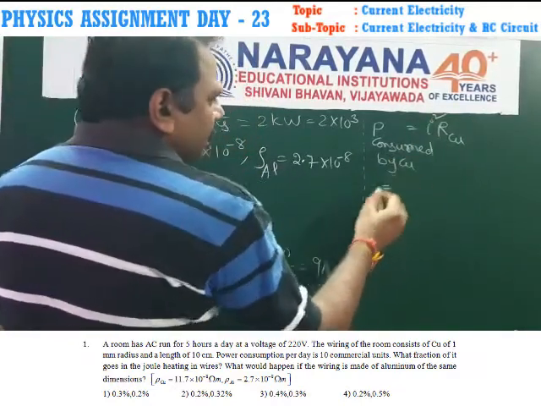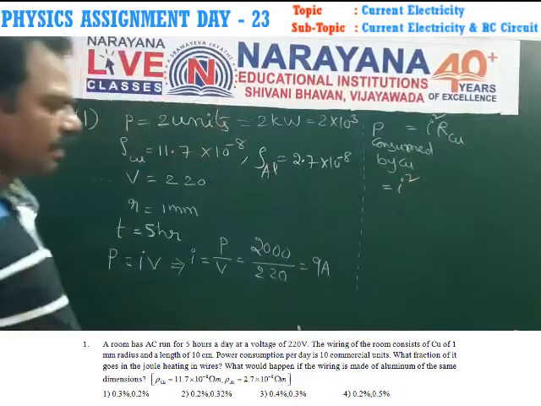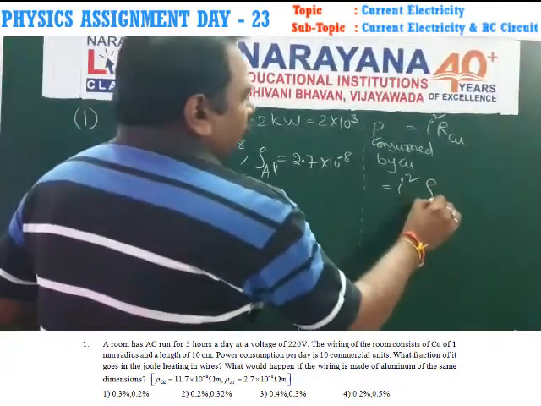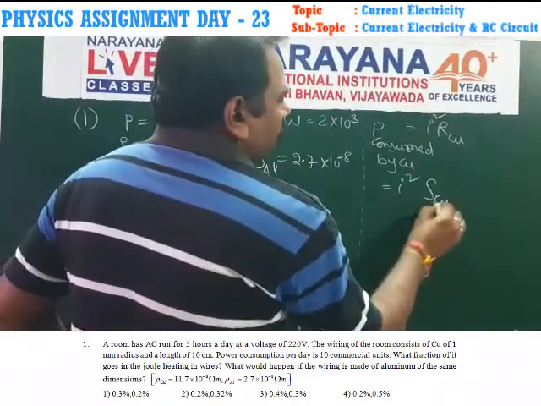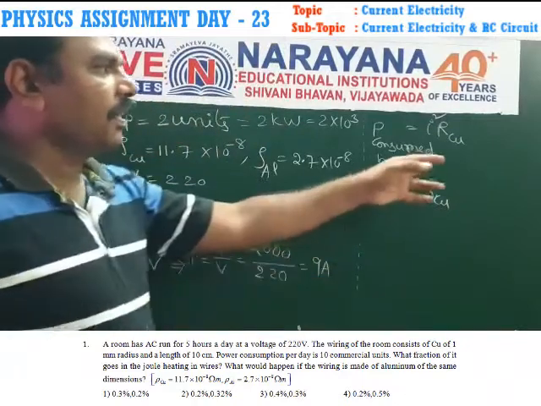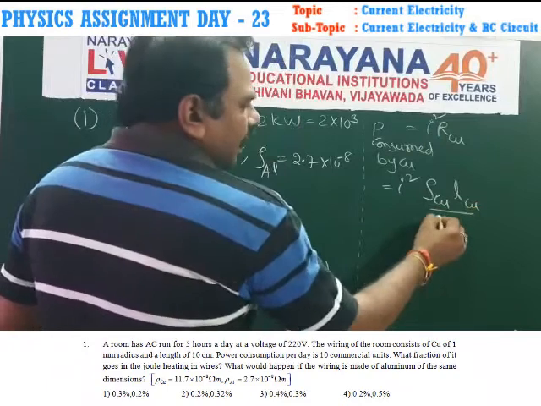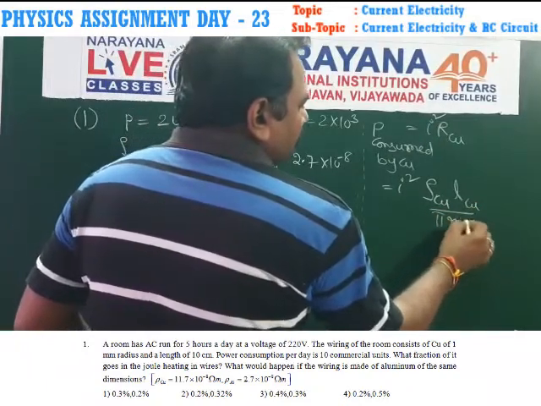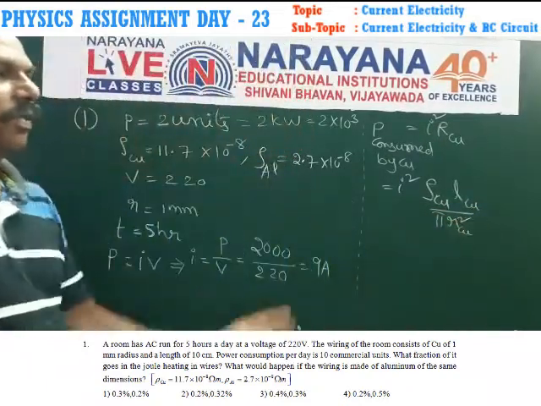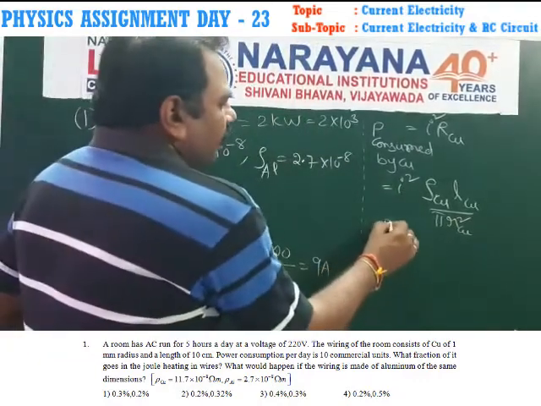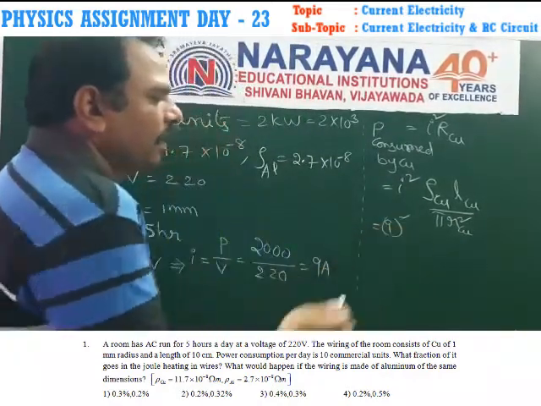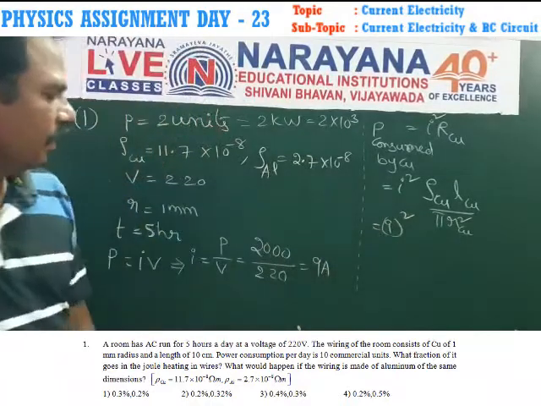Here R is equal to rho L by A, resistivity times length of the copper wire by area of cross section, pi into radius whole square. Here 9 whole square, because the current is 9.